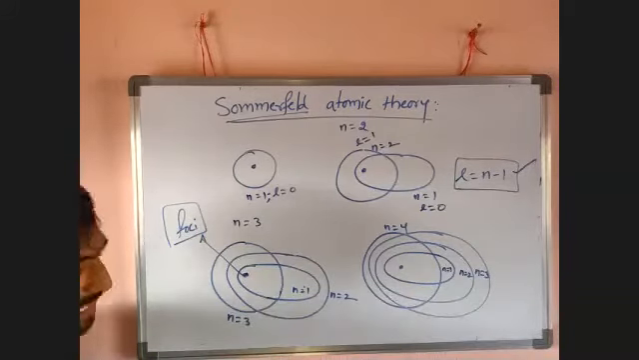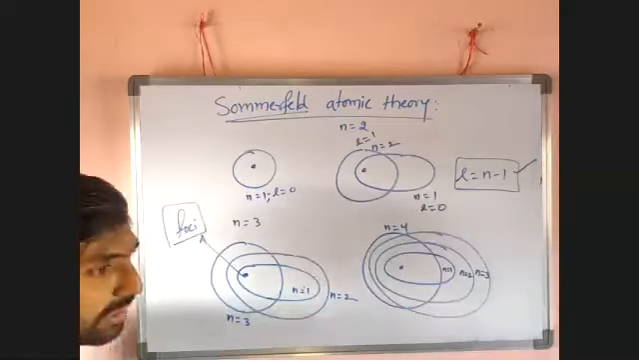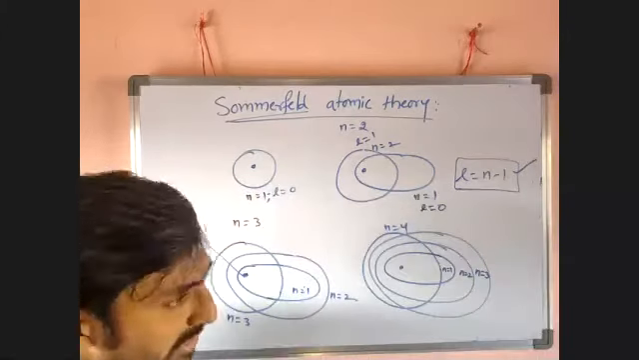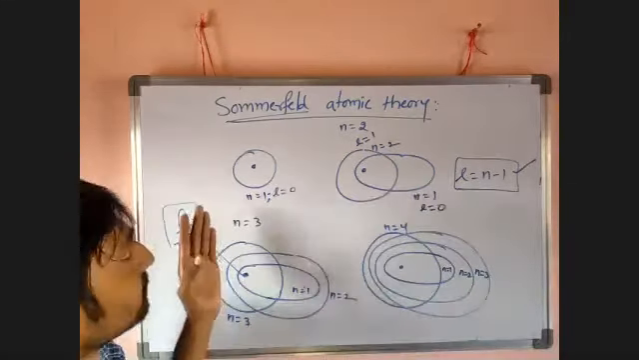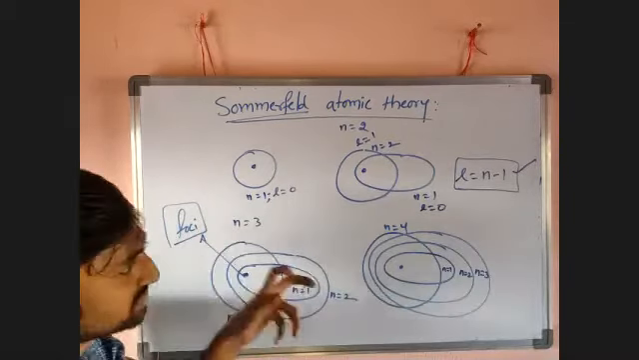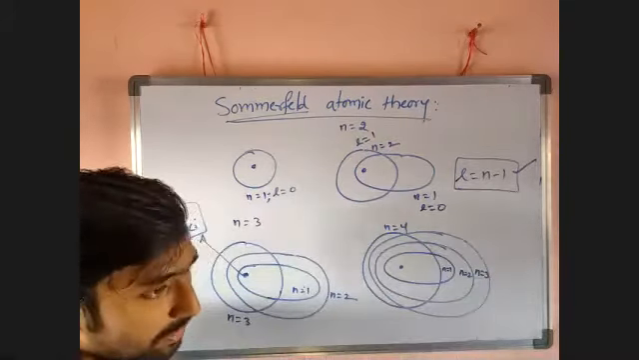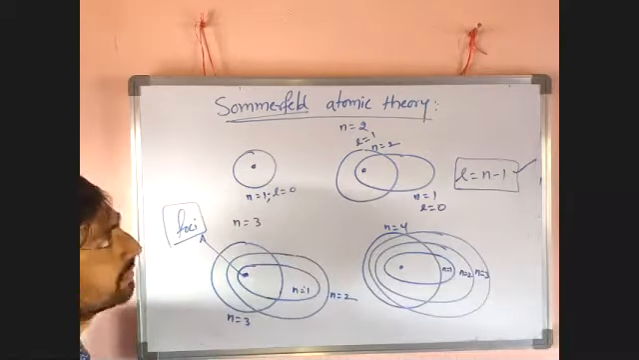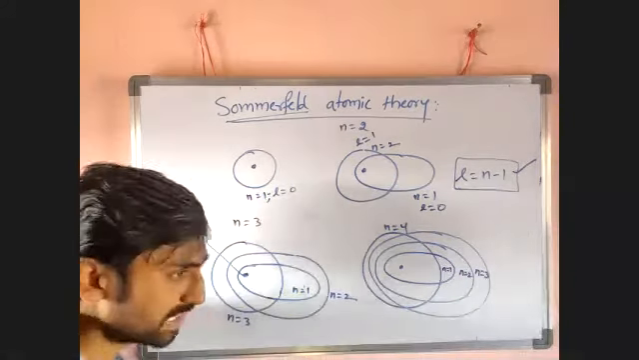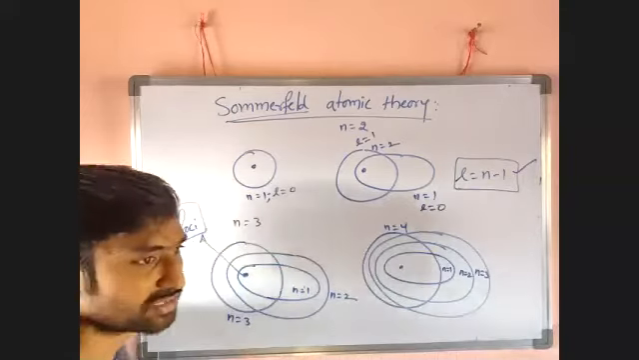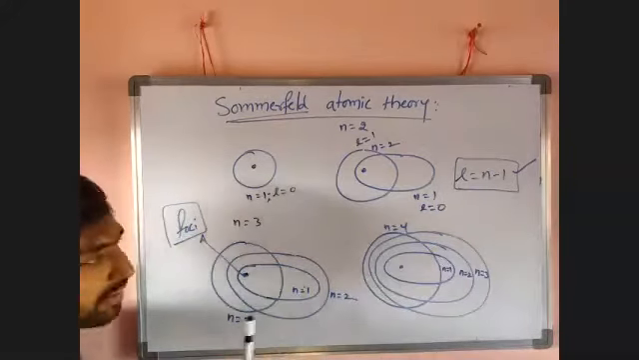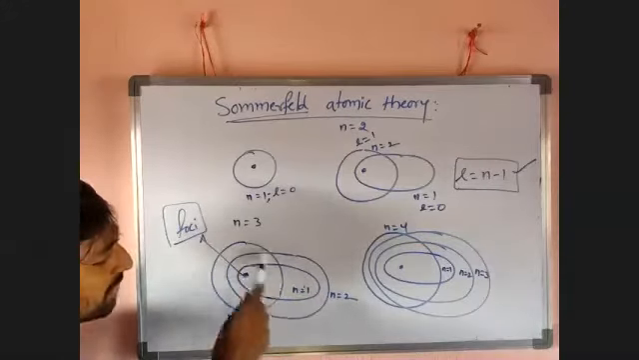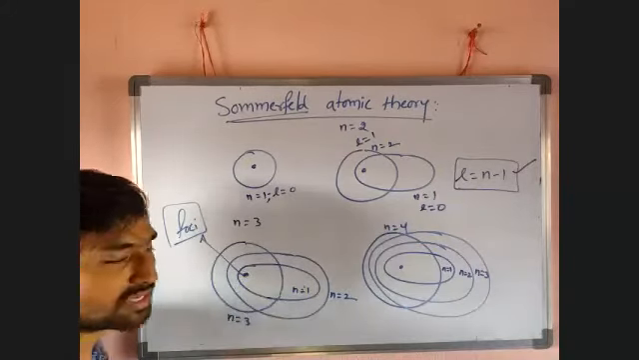So to explain the fine spectra of the hydrogen atom, Sommerfeld just modified Bohr's theory. Remaining all points are the same as what Bohr said. Sommerfeld just changed one thing: all orbits are not circular. Only one orbit is circular, which is the last orbit, having the highest energy. Remaining all are elliptical orbits. And the nucleus is present at one of the foci of the orbit.